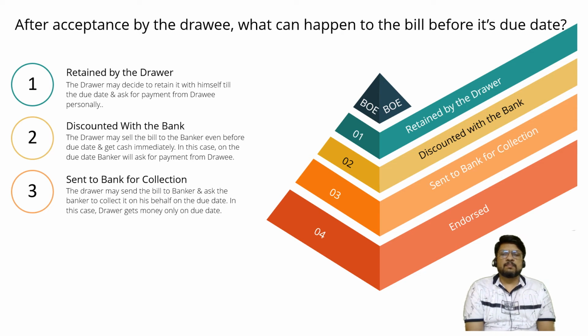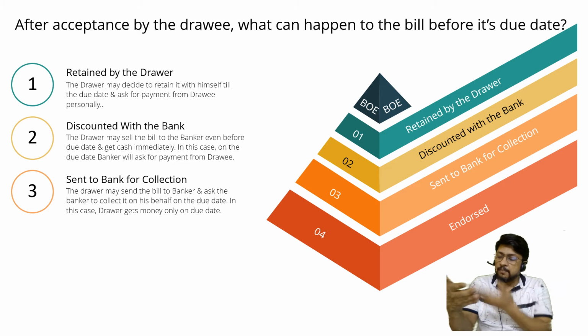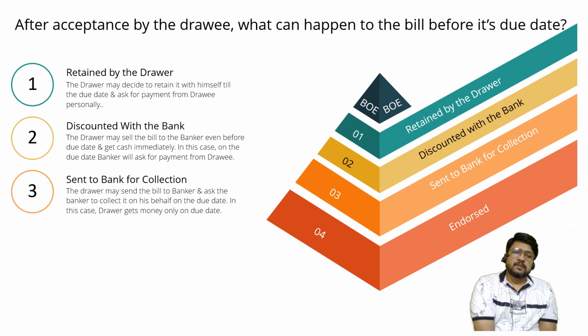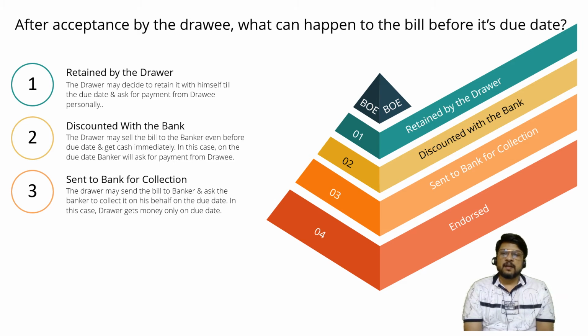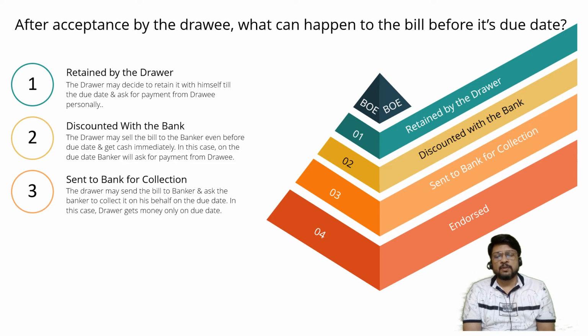Now I am a big trader. I am dealing in a lot of different transactions, a lot of different parties, and every party gives me a bill of exchange. I need to keep track of all these different things. Which party gave bill on which particular date, and then what is the due date, what is the tenure. On the due date I am supposed to either go personally to the party's house or maybe to the party's office and collect the bill, or I may have to send different employees for collecting the bill. It's a very difficult, lengthy task.